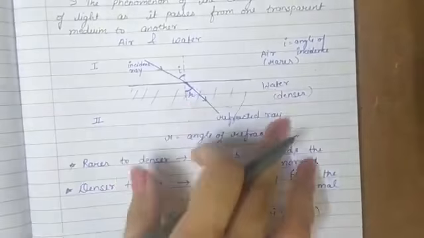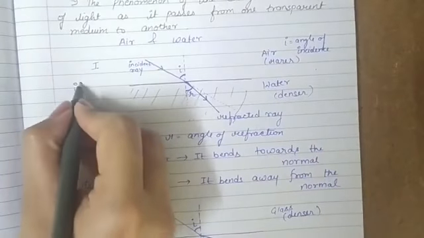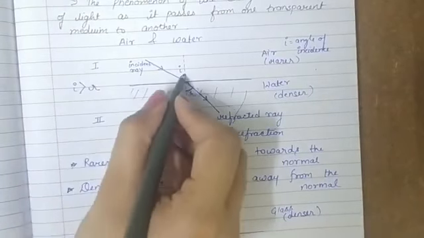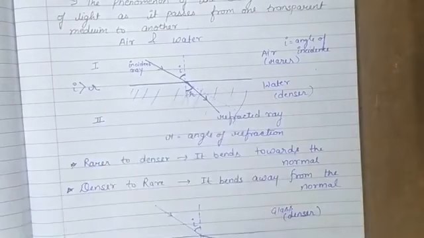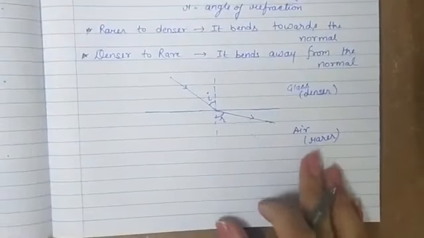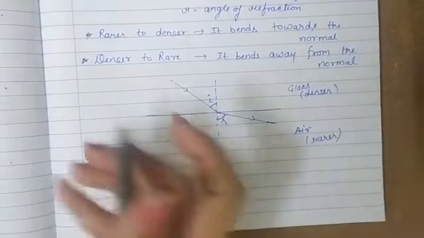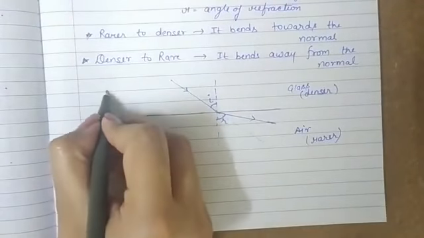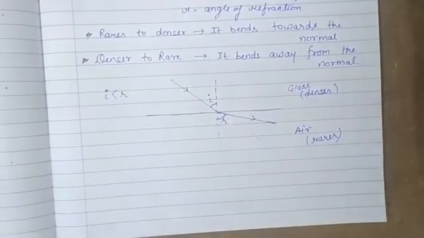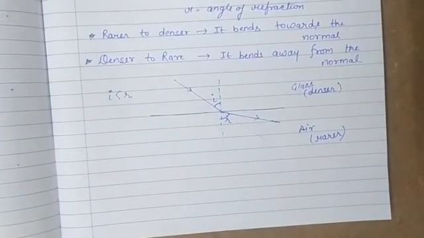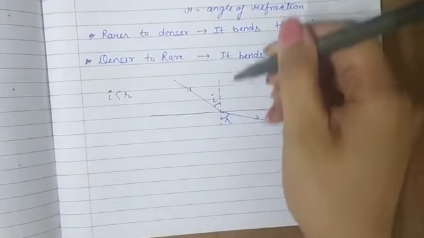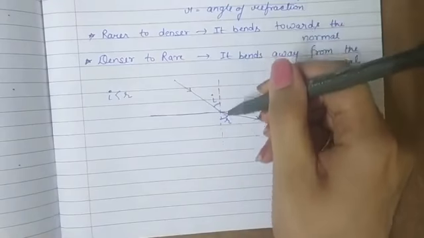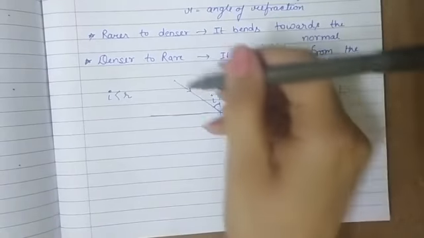In the first case, where light passes from rare to denser, angle of incidence is more than angle of refraction. This angle was more and this was less. While in the second case, where light passes from denser to rarer medium, in this case angle of incidence is less than angle of refraction. These are the two cases. But there can be a situation where light is incident along the normal, means it is making 0 degree while incidence.